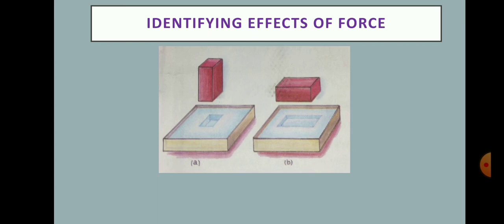We use the sharp side of a knife rather than the blunt side of the knife, because it cuts more easily than its blunt side, because the area of contact of the sharp side is smaller than the area of contact of the blunt side of the knife. So here we use the same amount of force applied on it. The sharp side of the knife exerts more pressure than the blunt side of the knife. So it cuts more easily.